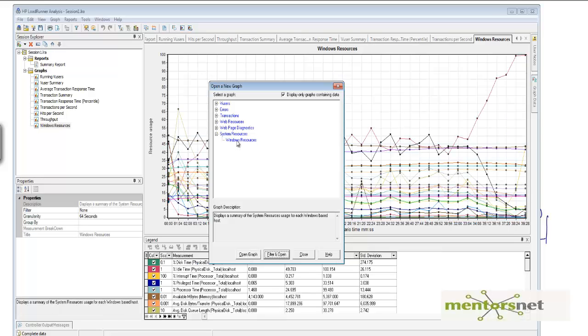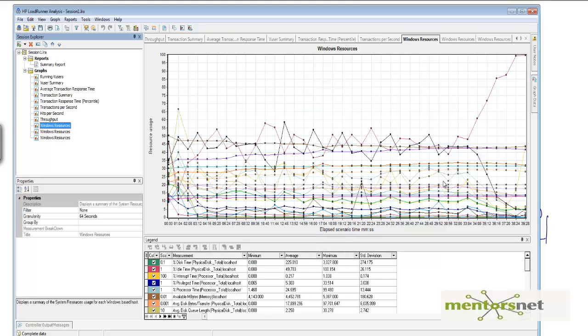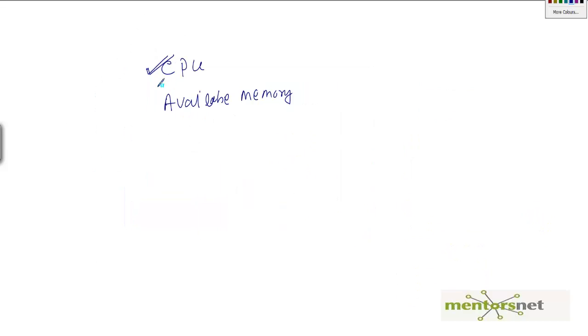So this is the Windows resource, and if you open graphs, you're going to see all those Windows resources. I don't really need all of these, because it has collected so much data that I cannot make out what is going on here. So I need to monitor a couple of things: the CPU utilization, the available memory, and something related to the network. These three statistics are going to give me a fairly good idea of what is happening in the system.